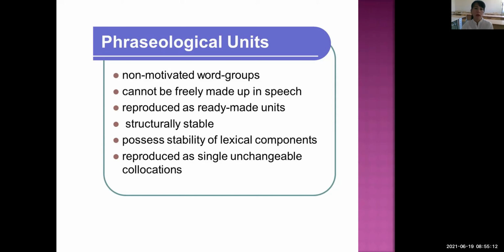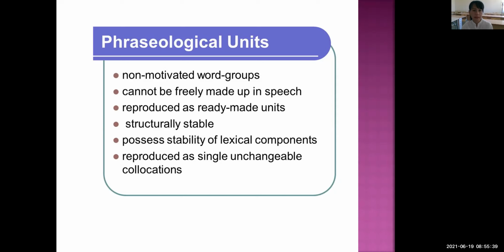As you see, this idiom is ready-made, and we cannot freely make up this idiom in our speech, and we cannot change the components of these phraseological units, like gray elephant, yellow elephant, or red elephant, students.